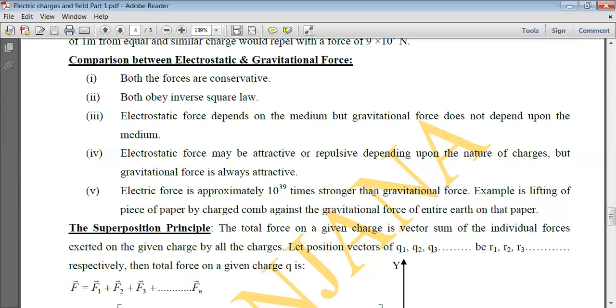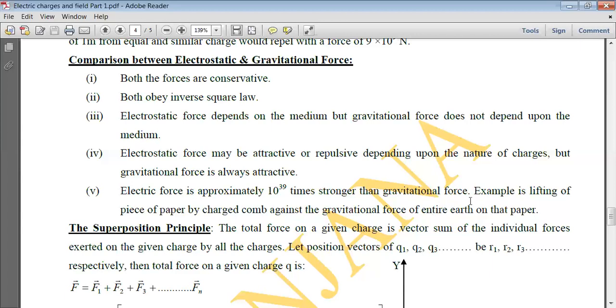Let's take an example. If a plastic comb is rubbed with dry hair and brought close to small pieces of paper, it is seen that the small pieces of paper are attracted towards the comb. The whole earth is applying the gravitational force on those bits of paper, but against the gravitational force, the papers are lifted towards the comb.